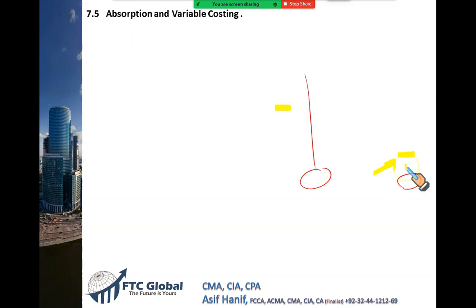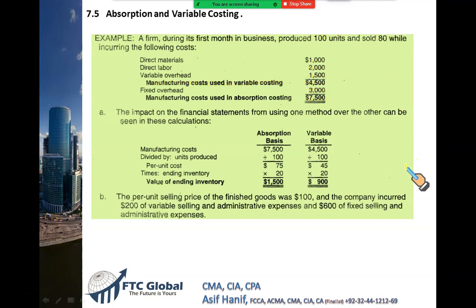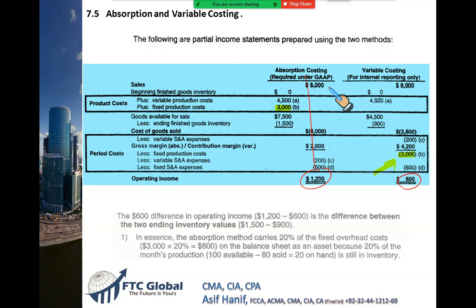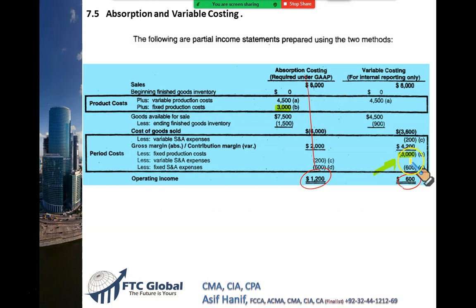Complete $3,000. This $3,000 in variable costing, the whole of it gets expensed. But what we have done in absorption costing, we transferred $600 of fixed cost into our finished stock. That's why the profit is manipulated by $600.